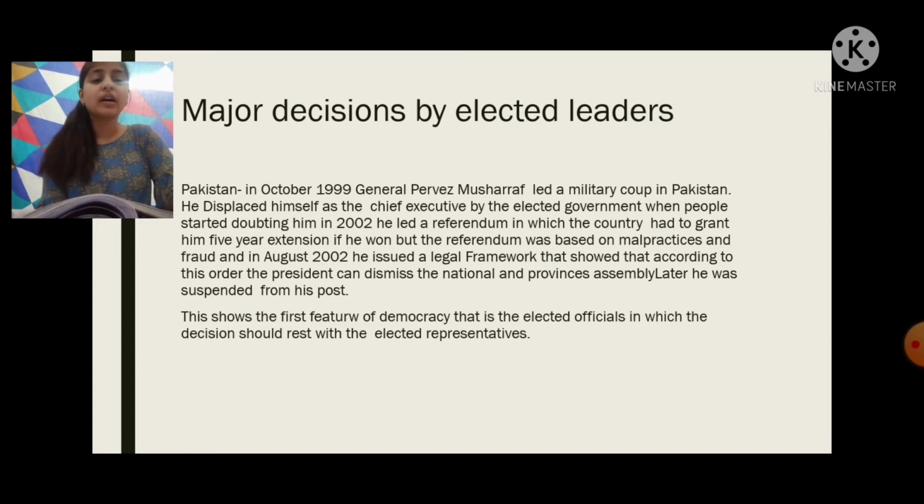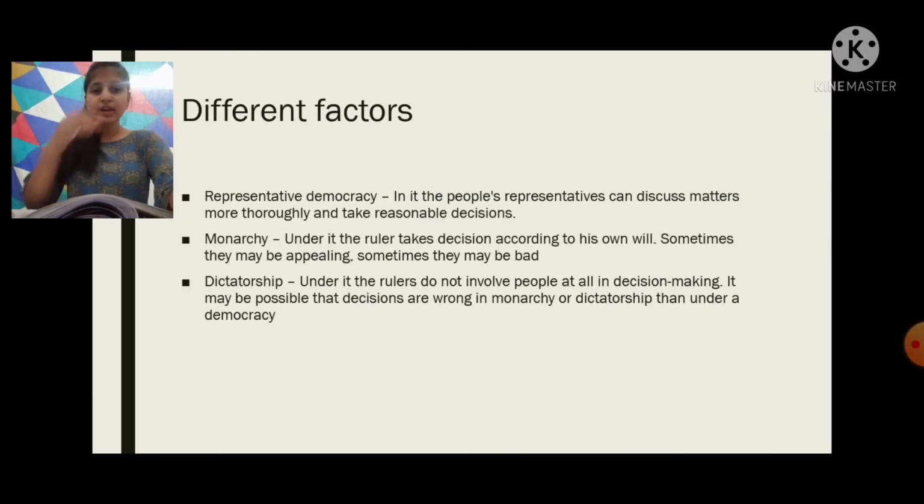He was suspended from his post. This example shows us that the people and the representatives elected by the people should have the power to take the decisions. Then there are different factors. In the earlier class also we learned the different factors of democracy.